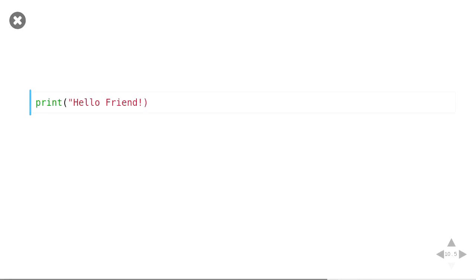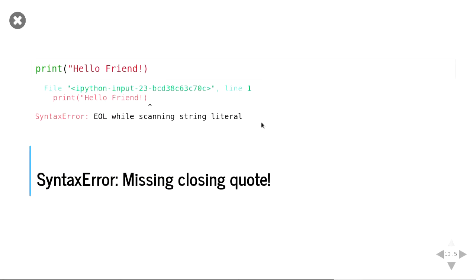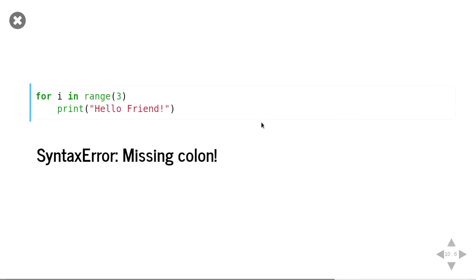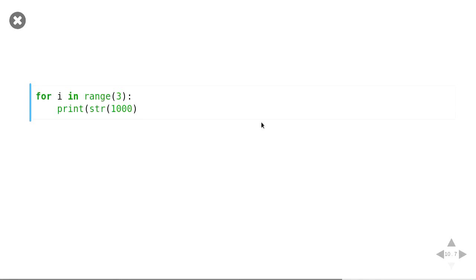What about this? Yeah, we're missing a quote, right? And again, Python will try and explain this to us and say, I've read all the way to the end of the import, and I haven't seen a quote. It's like us forgetting the full stops again. And again, a code like this will get a missing colon. And the arrow will point to the end of the line and say, well, a colon is meant to be here, but I don't see one. What about this case?